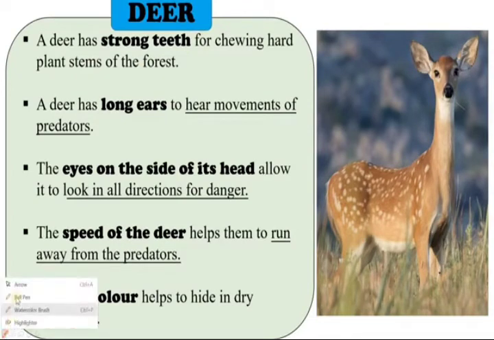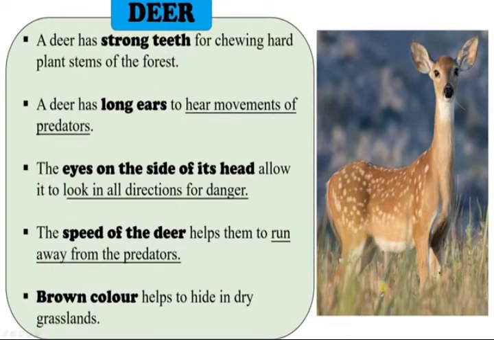Okay, and the deer is a very beautiful animal you can see in the grassland. It has strong teeth for chewing hard plant stems of the forest. The deer has long ears to hear movements of predators. And the next adaptation, you can see what the first adaptation is. It has strong teeth because it is a herbivore, for chewing hard plants and stems of the forest. And long ears. Look at here, long ears help it to hear the movement of predators.